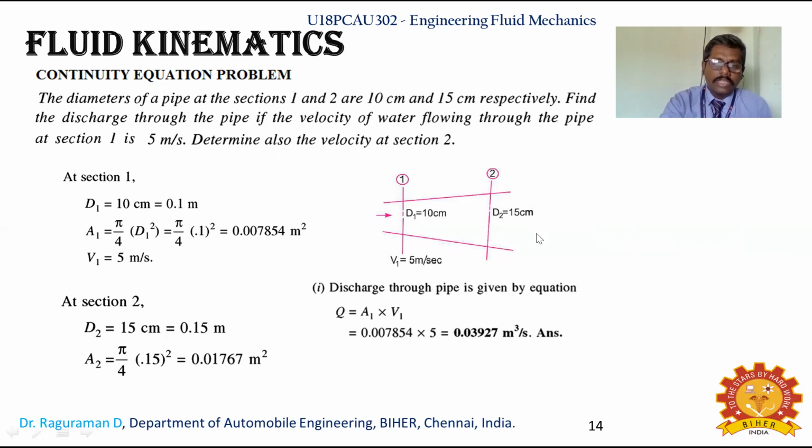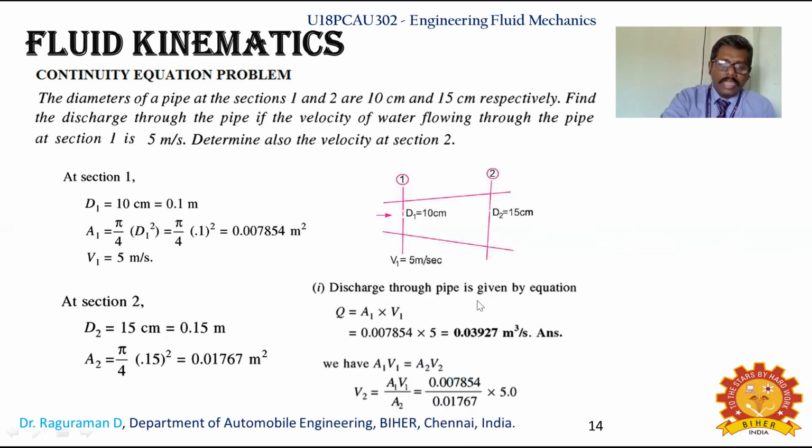So that same discharge only you will be having at section 2. Now you are having unknown V2, so that you can identify. So now we have A1 V1 equal to A2 V2, according to the continuity equation for the case of liquid. A1 V1 equal to what? A2 V2. So from this you can identify the unknown V2. So you are substituting the A2 value also, that we calculated as 0.01767. So that we are identifying the V2 value, that is calculated as 2.22 meter per second.